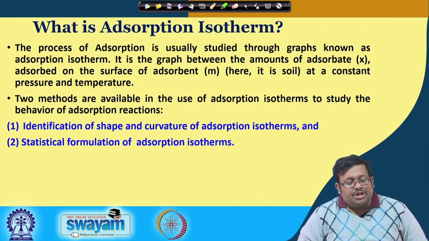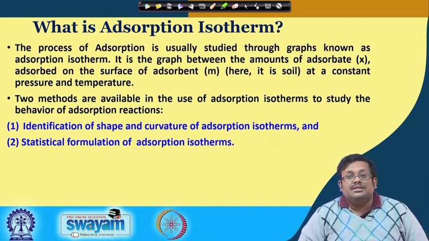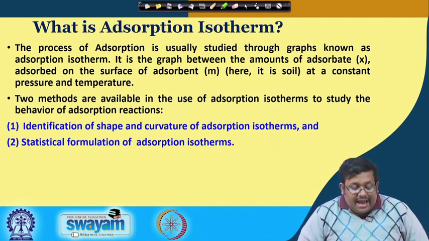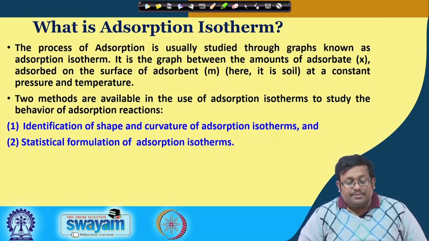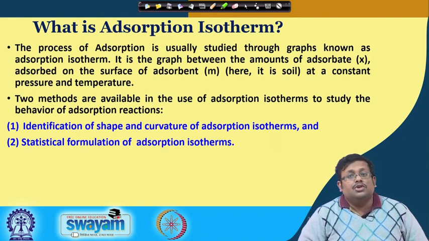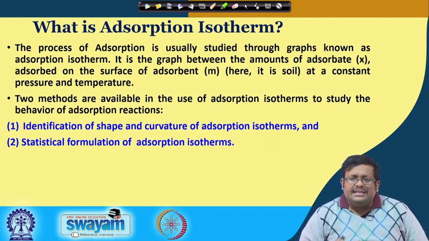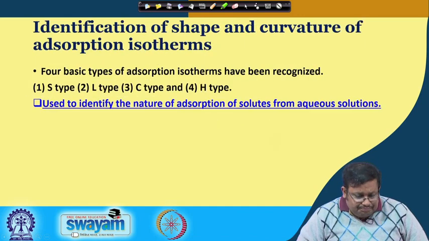First is the identification of the shape and curvature of the adsorption isotherms, which we will see in detail, and finally, the statistical formulation of adsorption isotherms. The statistical formulations of adsorption isotherms are also called statistical models. We will discuss them in a while. Let us first start with the shape and curvature of different adsorption isotherms.